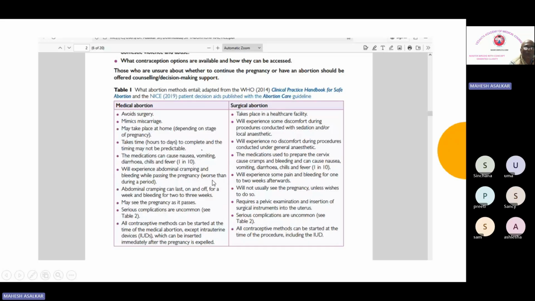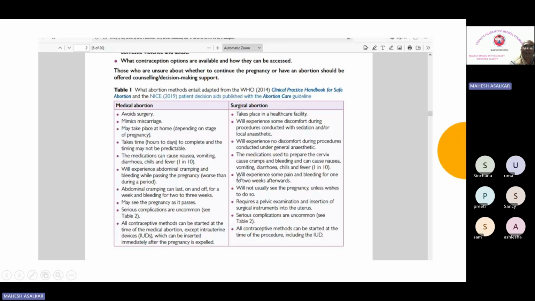The pain will be worse than their period pains, and there will be abdominal cramping that can last on and off for a week and bleeding for 2 to 3 weeks. So longer duration is there. And the patient will be able to see as she is passing the products. Serious complications are not very common, and you can give all contraceptives with this, especially when the products are passed. At that time, you can give IUDs.